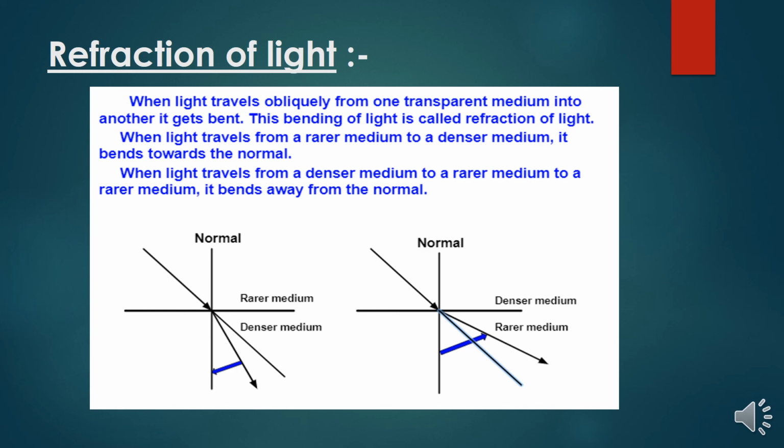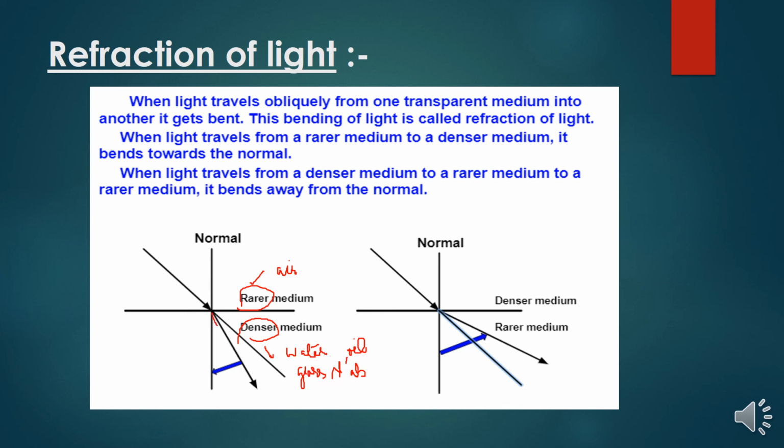When light travels from a rarer medium to a denser medium, it bends towards the normal. So you can understand this, it is actually penetrating inside a transparent medium. What is this rarer medium and denser medium? Denser medium is nothing but, I can say, a water medium or oil, whatever it is, a transparent medium, or a glass slab, right? Prism. Okay, so this means it's a denser medium. Rarer medium, I can understand it's an air medium, right?